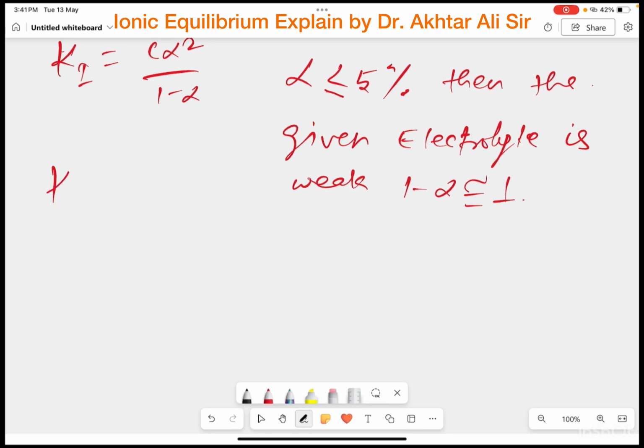So Ki will be equal to C alpha square, so alpha is equal to under root Ki upon C.